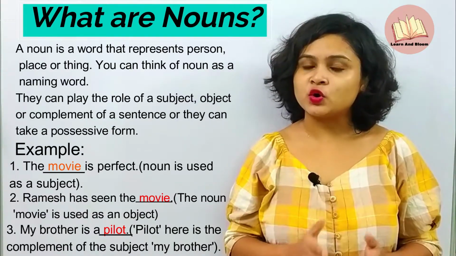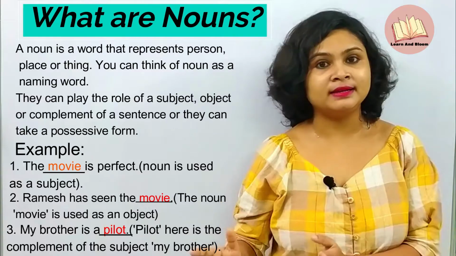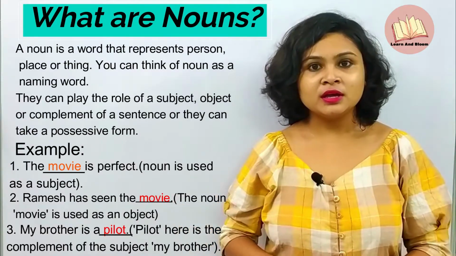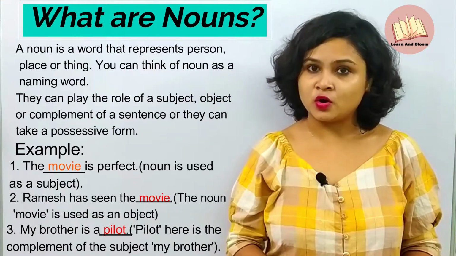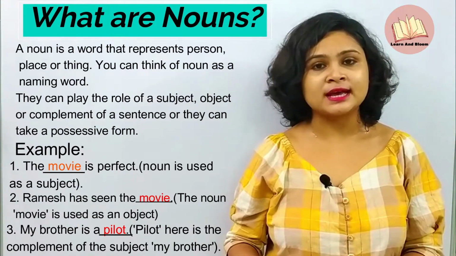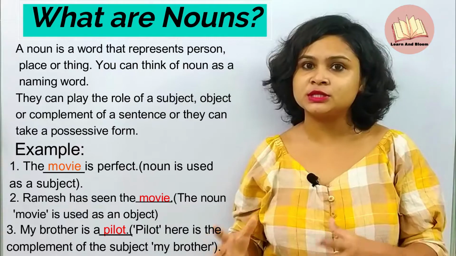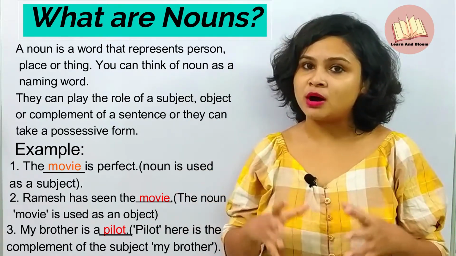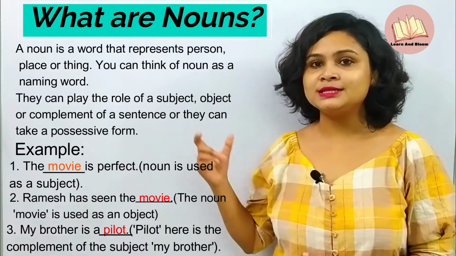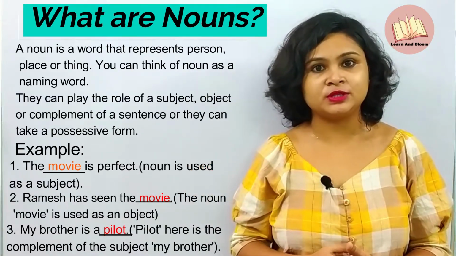Here, brother is also a noun and pilot is also a noun. Here, pilot is used as not the subject or an object, but it is used as the complement of the subject, my brother, because it is telling something about brother. So, it is the complement of the subject.